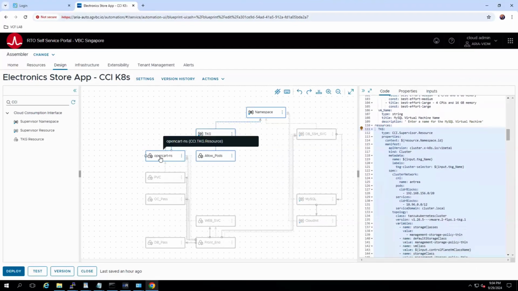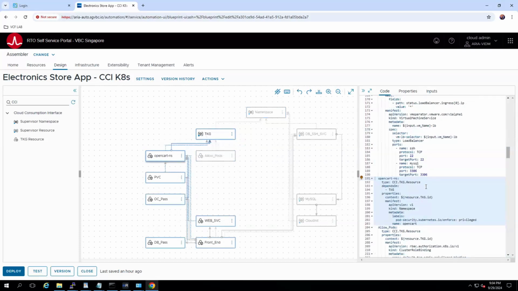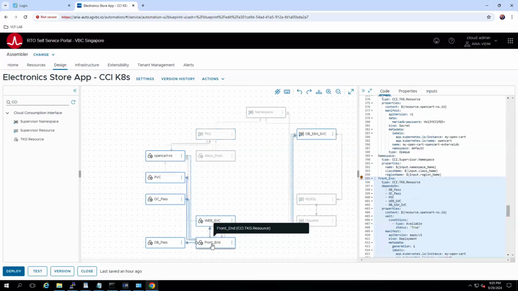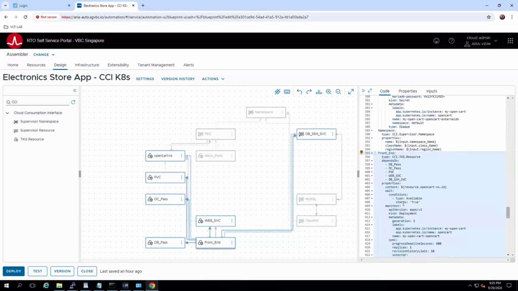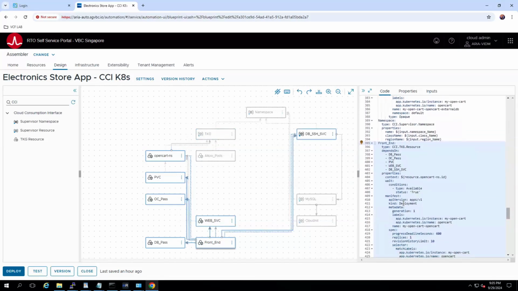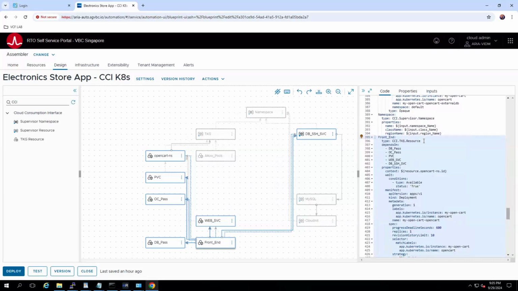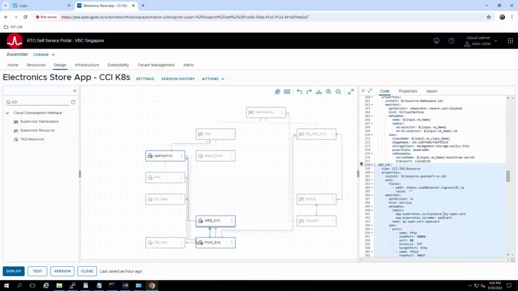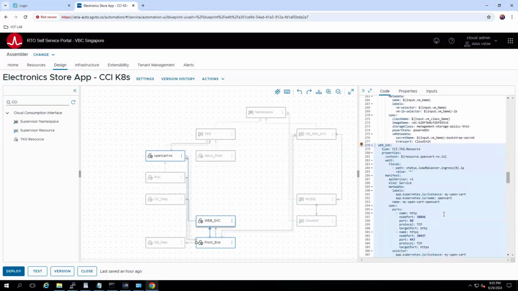Then these are the TKG resources. If you have your TKG cluster, you can create deployments, services, secrets, as well as the namespaces within your TKG cluster. That's the namespace I'm creating here, and the resource type is the TKG resource. The other important thing I want to bring to your notice is the front-end web server. These are all microservices based. In this front-end web server, we're also using a TKG resource because this is going to be a web service. As you can see, the front-end also depends on the service. This is the full service that you create in Kubernetes: the service, the deployments, and things like that.